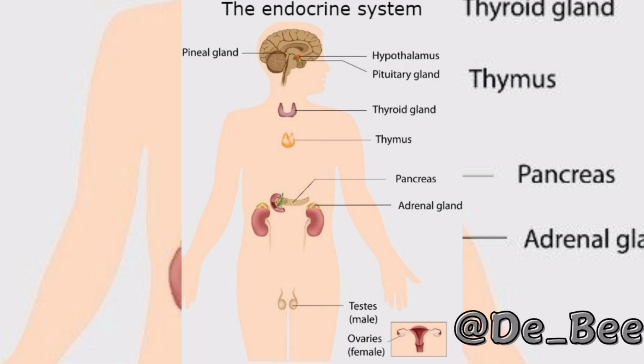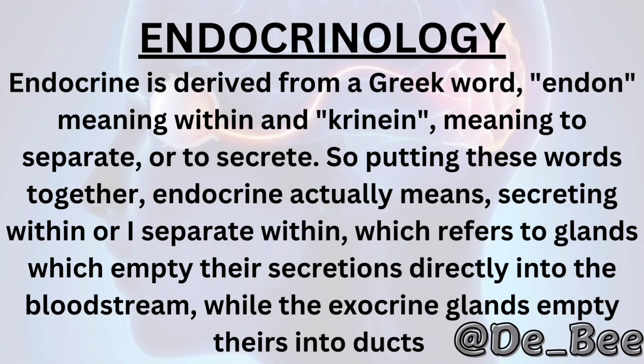In this channel, we share knowledge on basic physiological related topics. Today we will be talking about endocrinology, which is the study of the endocrine system. Endocrine is derived from a Greek word, endon, meaning within, and krinein, meaning to separate, or to secrete. So putting these words together, endocrine actually means secreting within or I separate within, which refers to glands which empty their secretions directly into the bloodstream, while the exocrine glands empty theirs into ducts.